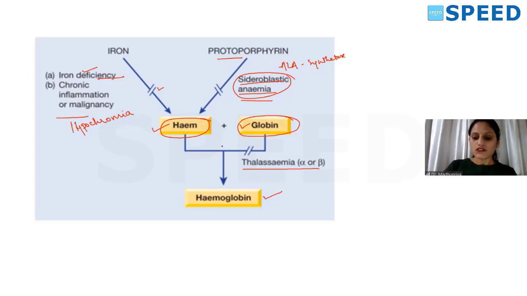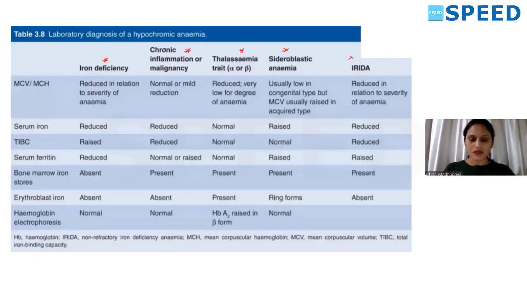Now we will see how to differentiate them. The NEET PG that just happened also had this question. In iron deficiency anemia, one concept you have to know is that basically there is iron deficiency. In anemia of chronic disease or anemia of malignancy, there is sufficient iron in the body, but the body is not able to utilize that iron. In thalassemia, there is a globin defect. In sideroblastic anemia, you know that protoporphyrin incorporation is not happening. We'll deal with this separately.